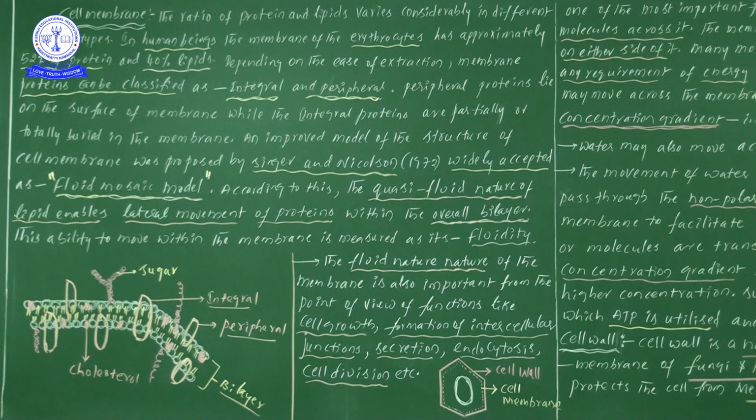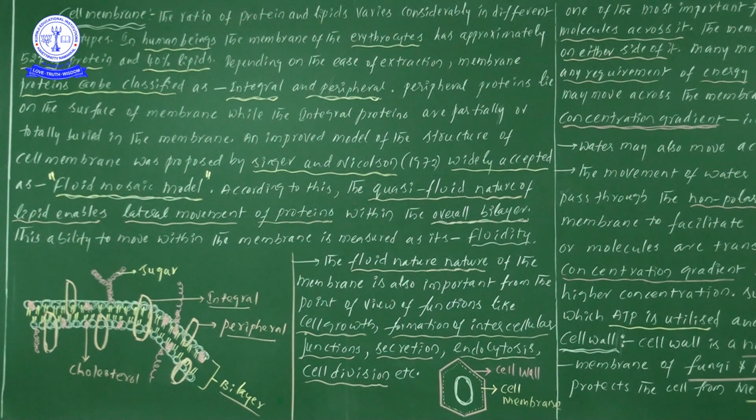Once you see here, come on to the diagram. Here the bilipid layer is there. Bilipid layer means a two-layer lipid is there. Where are the proteins? Definitely all are present on the bilipid layer, isn't it?